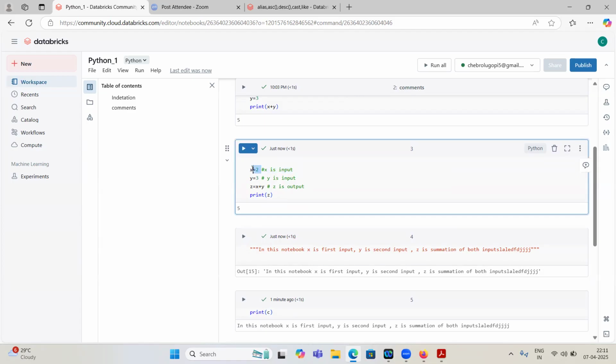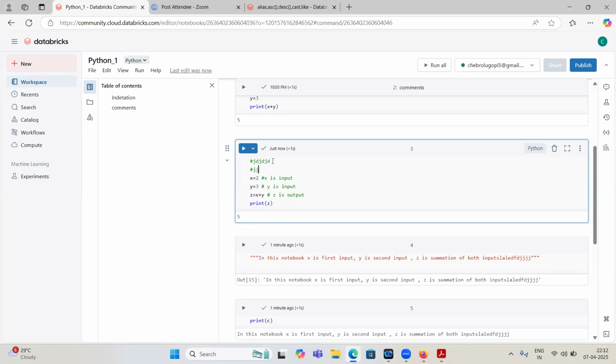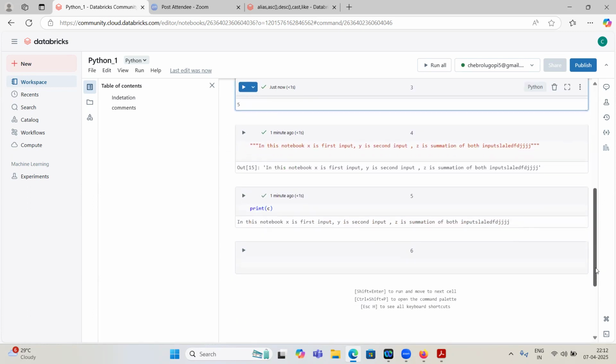You are writing some command or some programming, then in the same line you are adding a comment. So this is called an inline comment. If you write a comment by itself, this is called a comment. And if you write two or three comments continuously, they are called multi-line comments. And if you write comments inside the code, that is called an inline comment. And if you write some lengthy description of the notebook inside three double quotes or three single quotes, that is called a docstring comment. Any doubts till now about inline comments and indentation?